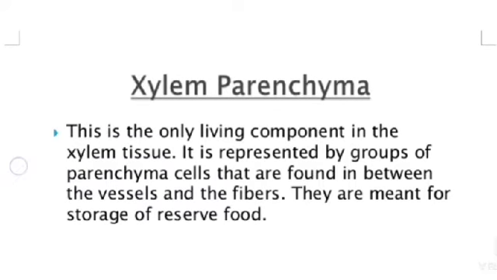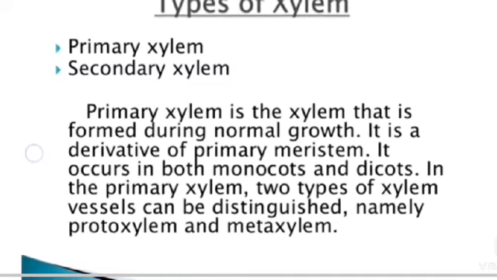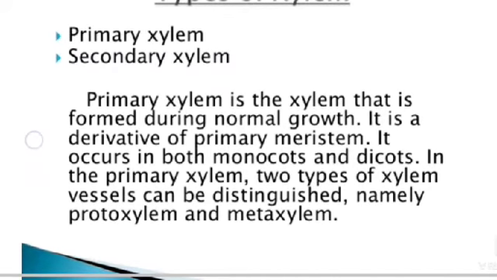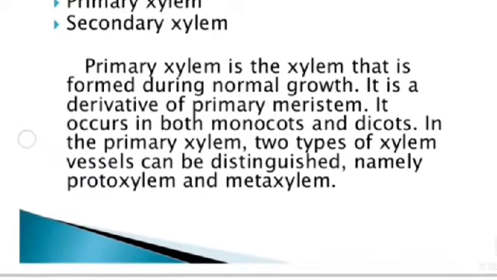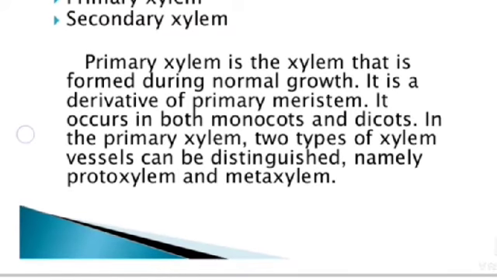Types of xylem: primary xylem and secondary xylem. Primary xylem is xylem that is formed during normal growth. It is a derivative of primary meristem. It occurs in both monocots and dicots. In the primary xylem, two types of xylem vessels can be distinguished, namely protoxylem and metaxylem.